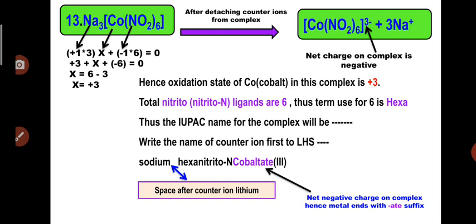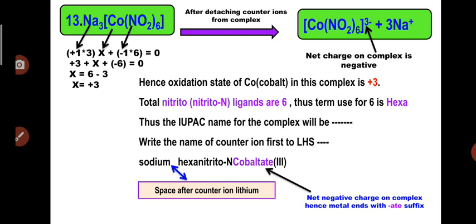So write down first of all the counter ion present in the complex to the LHS. So we will write down sodium, then for 6 ligand we will consider the term hexa, nitrito N, cobaltate 3. Again you can see that the cobaltate name is written for the metal because when these sodium ions are detached from this complex, the complex will get a net negative charge 3 minus, because 3 plus charge is detached from the complex